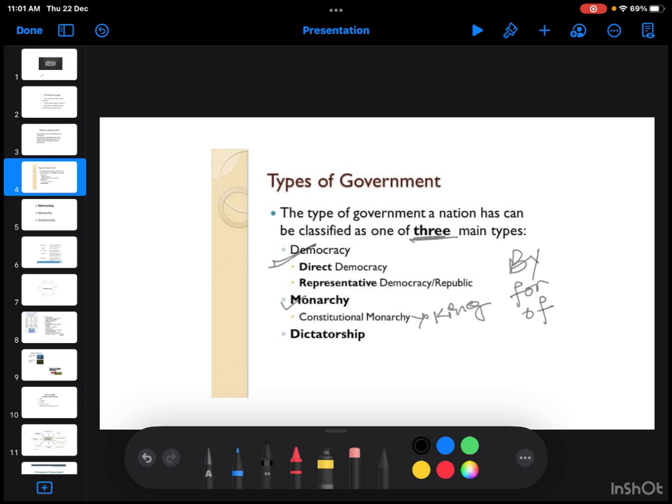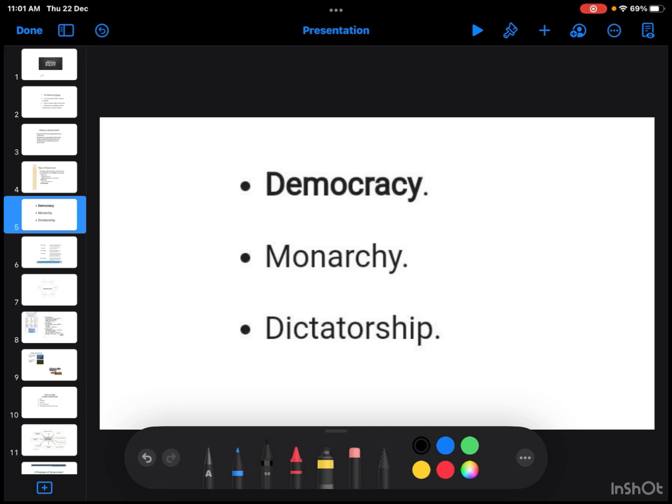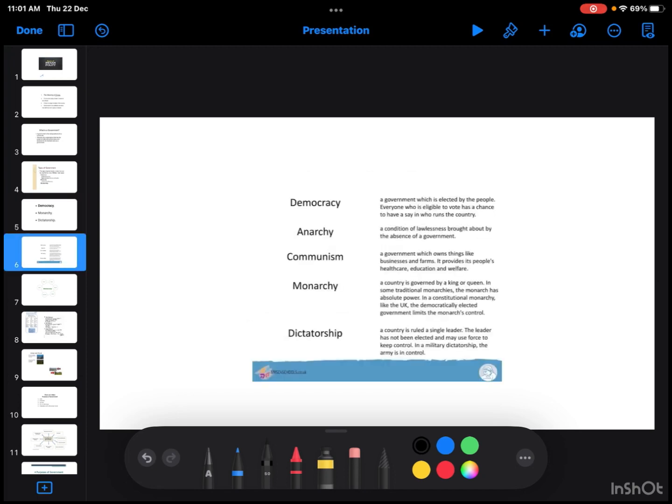Next comes dictatorship, where one person or a group of people rules, like Hitler ruling Nazi Germany. These are the 3 types: democracy, monarchy and dictatorship.